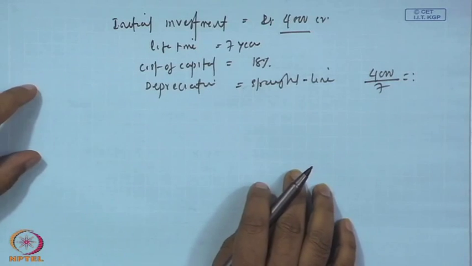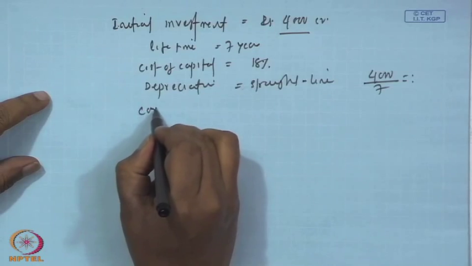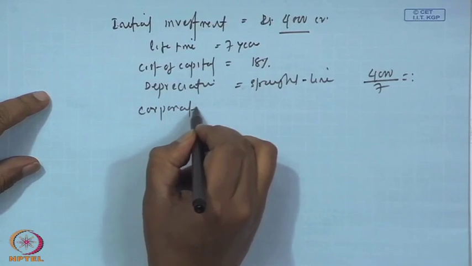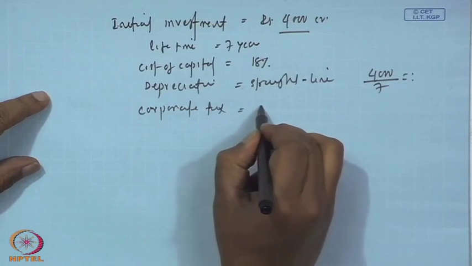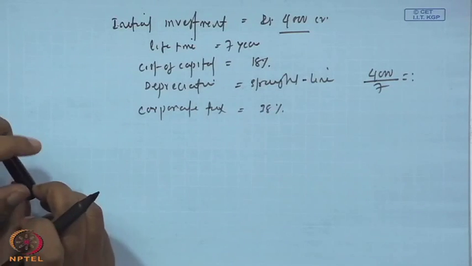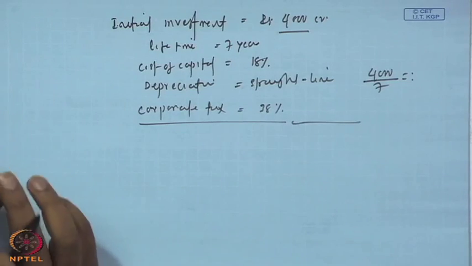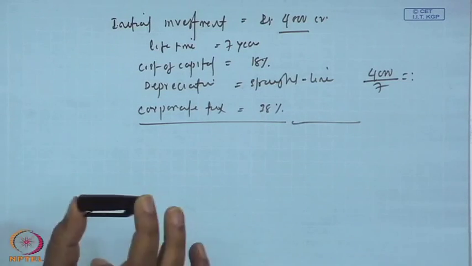Then the other item is the tax rate: corporate tax in India is 38%. Now with this information we have to estimate the domestic NPV first.